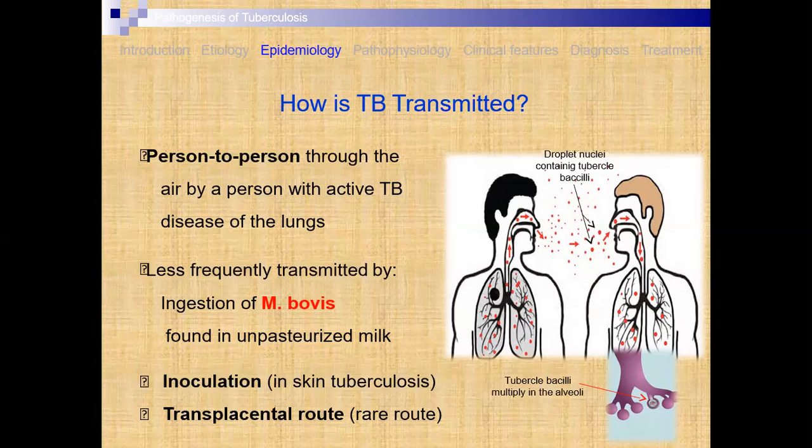Then there is inoculation into the skin, as in the skin test, and transplacental routes. Rarely do these routes cause transmission.